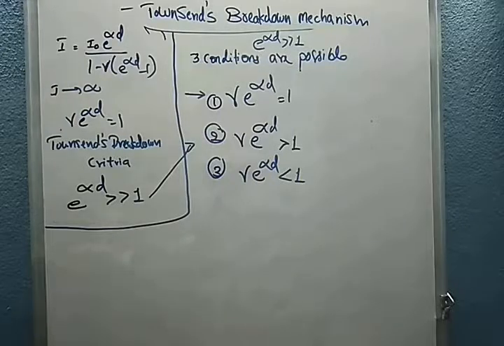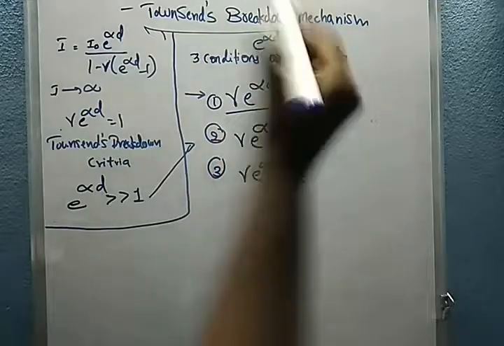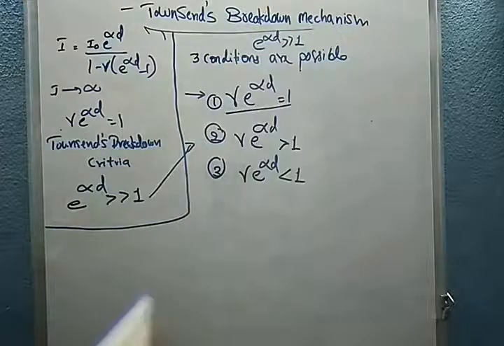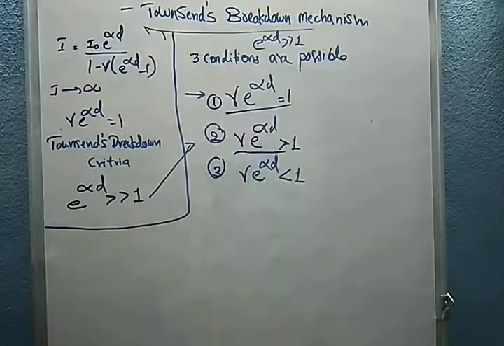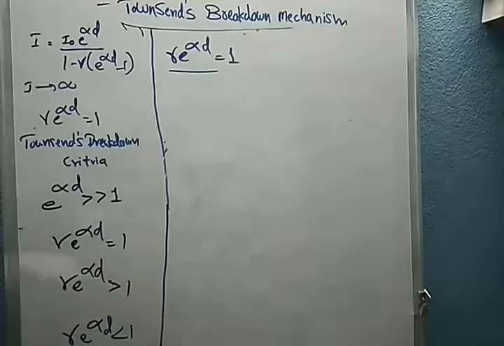What mechanism will happen in the dielectric medium if it is equal to 1, if it is greater than 1, and if it is less than 1? That will be discussed now. Here we are considering gamma e power of alpha d equal to 1. At this condition what will happen?